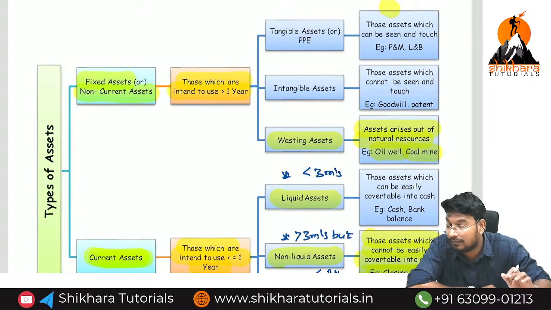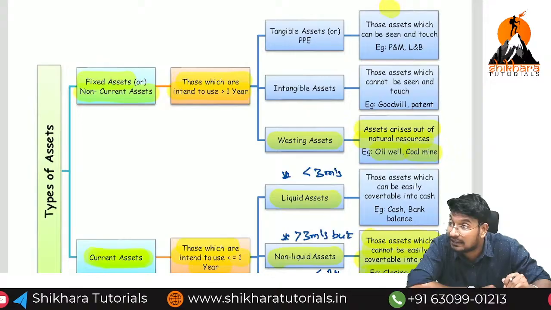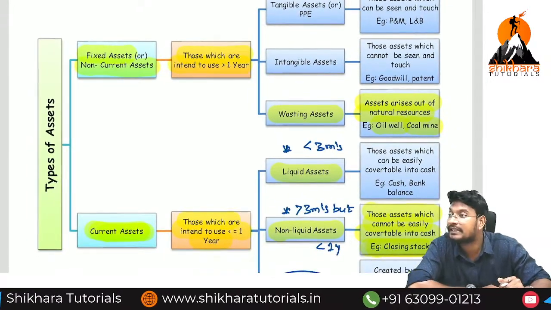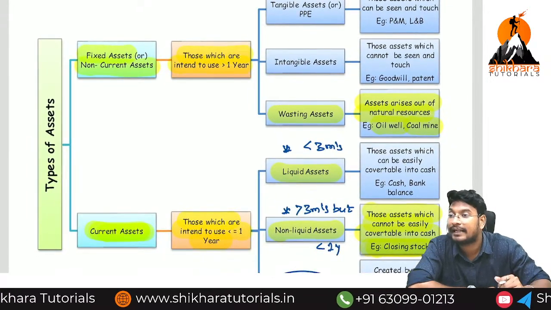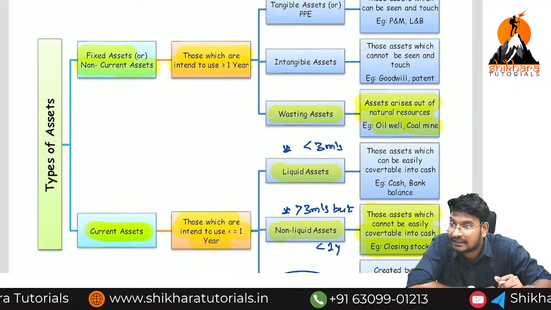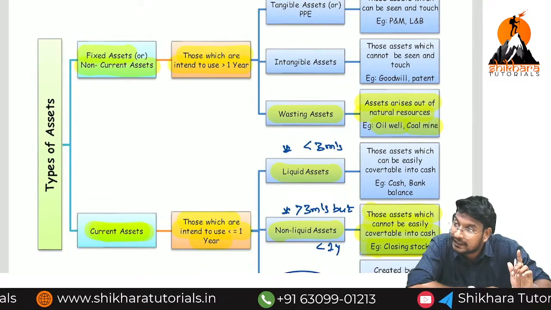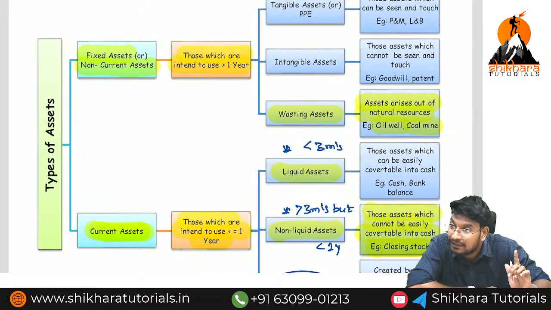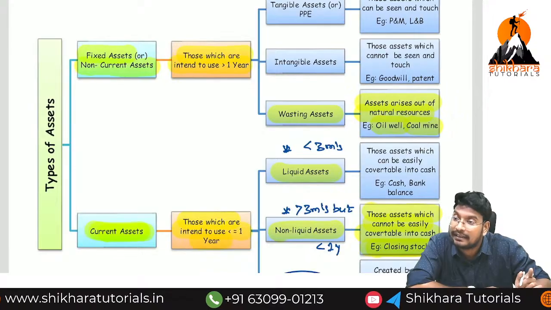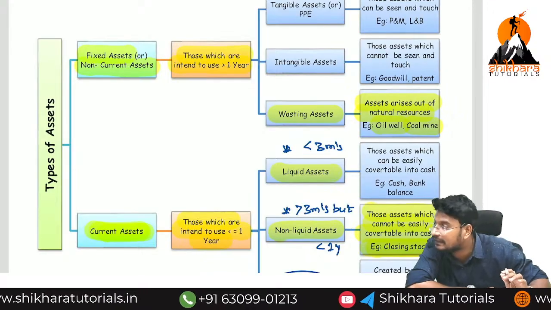Okay, now with an intention to use more than 1 year. What is the meaning of wasting asset? Created by natural resources, it is called a wasting asset. Example, oil wells, coal mines, etc. For that also we are getting a benefit of more than 1 year, or less than 1 year? Benefit more than 1 year, but created by natural resources. This is called wasting assets.